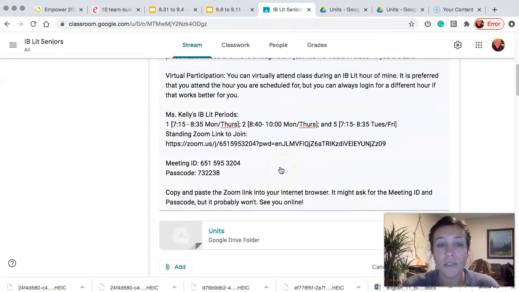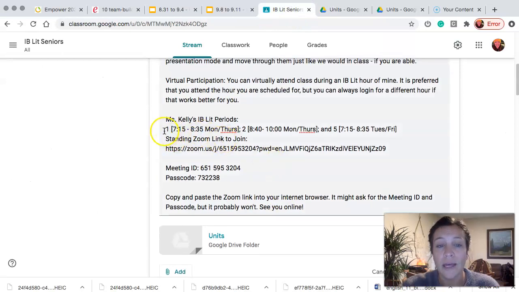Additionally, here on this post, I have the Zoom link for you and the hours in which you can attend virtual class with us. Again, it's not required, but highly recommended that you do attend virtual Zooms so that you can have the real life experience. In the event that you can't, I highly recommend putting those slides in presentation mode and going through it just like we would in class. So if I want you to breathe deeply, then take a minute to breathe deeply. It's good for you, I promise.